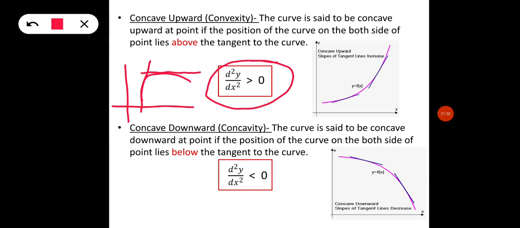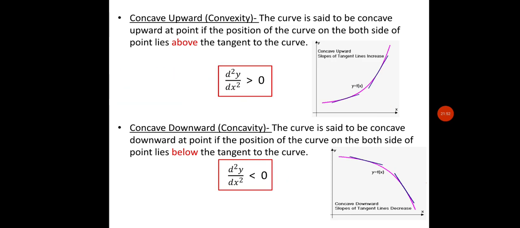So this is known as concavity. By the definition, the curve is said to be concave downward at a point if the portion of the curve on both sides of the point lies below the tangent, as I have shown here. Now here the condition is del 2 y upon del x square less than 0.